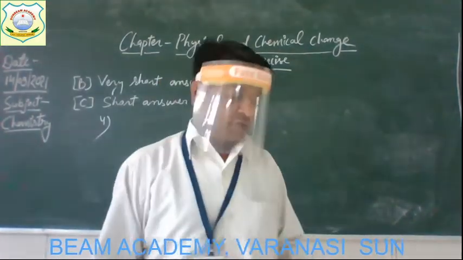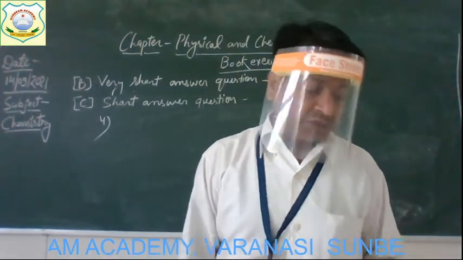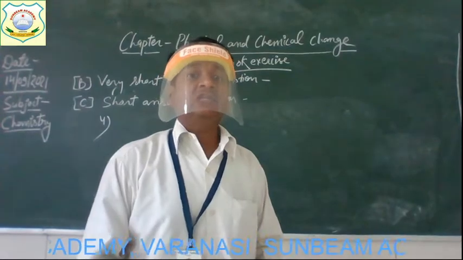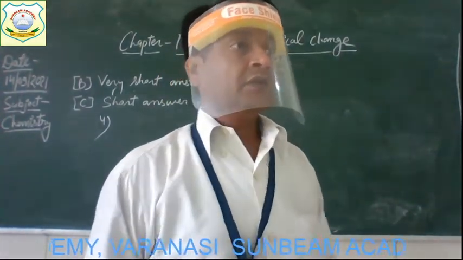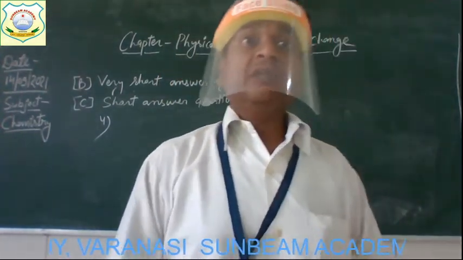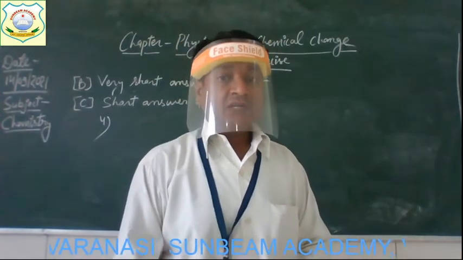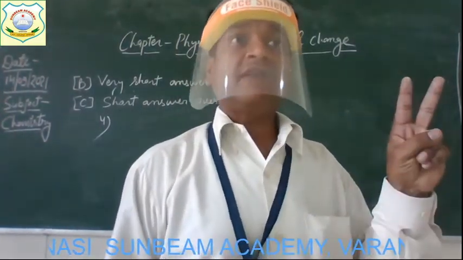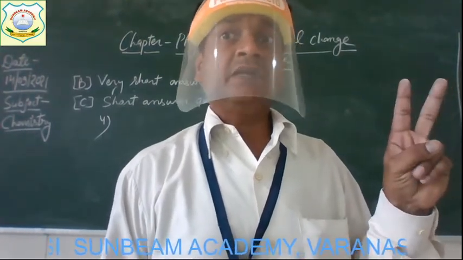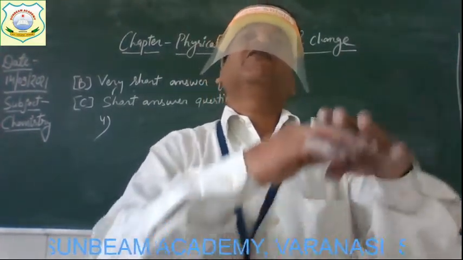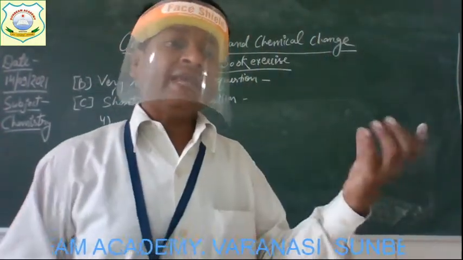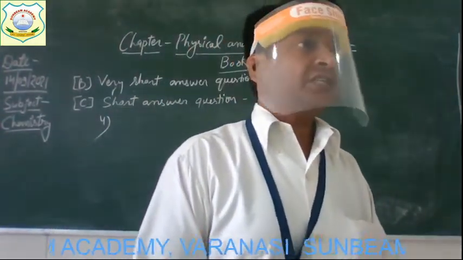Question number 4 is: distinguish between endothermic reaction and exothermic reaction. Children, we have discussed these two kinds of reaction in the chapter, and here you have to distinguish both of them. You have to define them and give an example of both kinds of reaction.